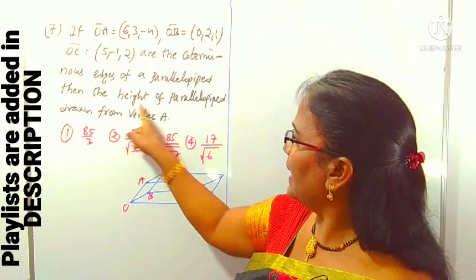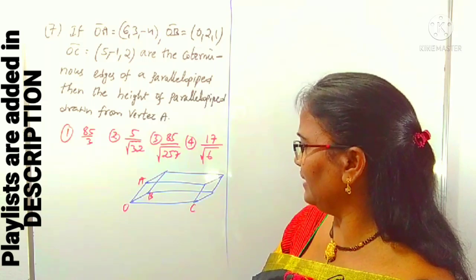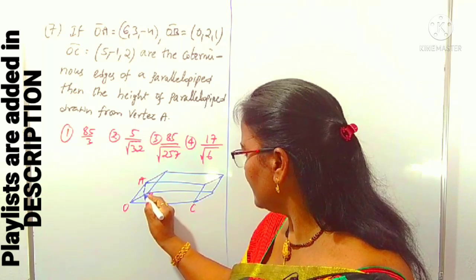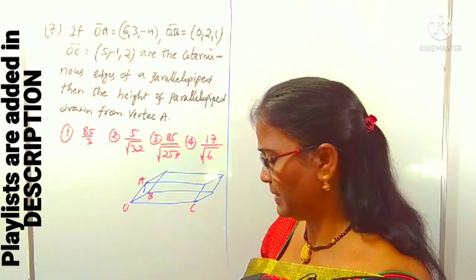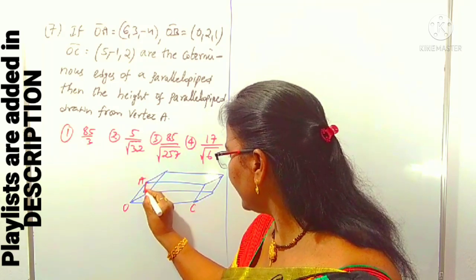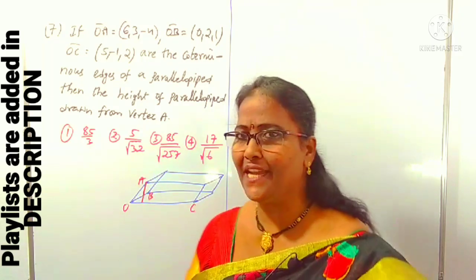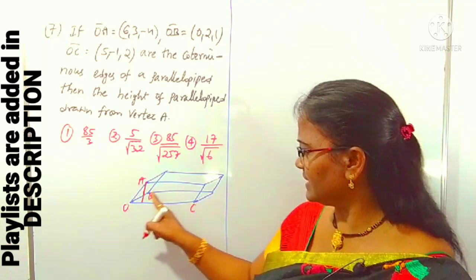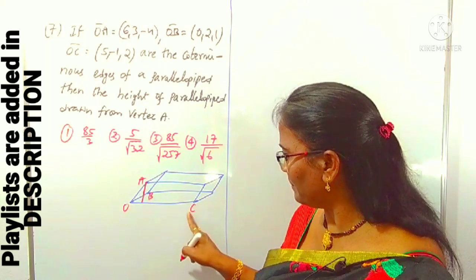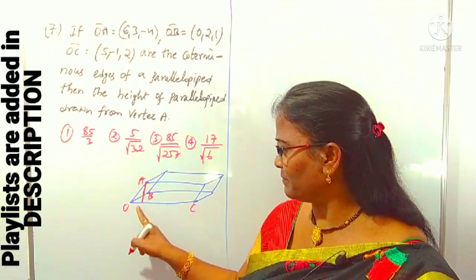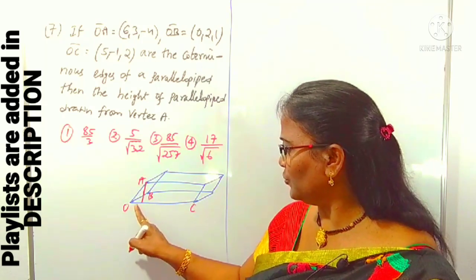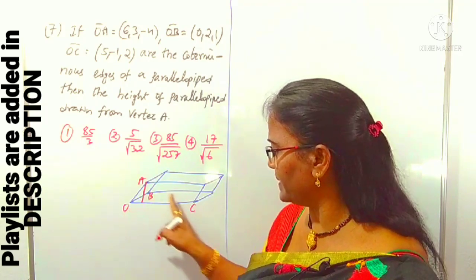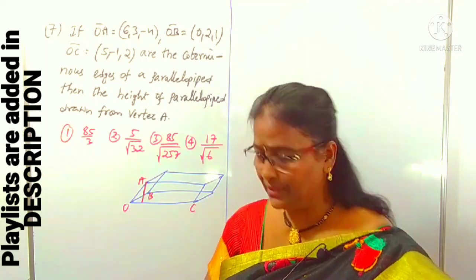And we want the height of the parallelepiped drawn from vertex A. Height we want means this height drawn from the vertex. We need this distance drawn from the vertex. I will draw with a red pen, better. We need this height. To find out this height, we can understand that this is drawn from A to which plane? Yes, it is drawn from A to the OBC plane. To find this height from A to this plane, we have to find the equation of the plane passing through O, B, C. That is very simple. So is it clear?